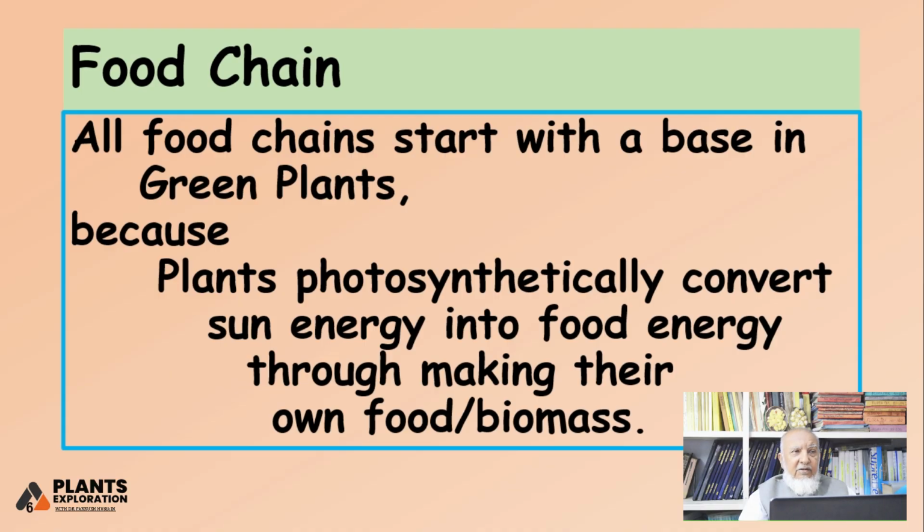That food energy is in the form of their body, and then further it moves on. So remember that whenever we say food chain, the lowest tier is the plants, and plants get energy from the sun.